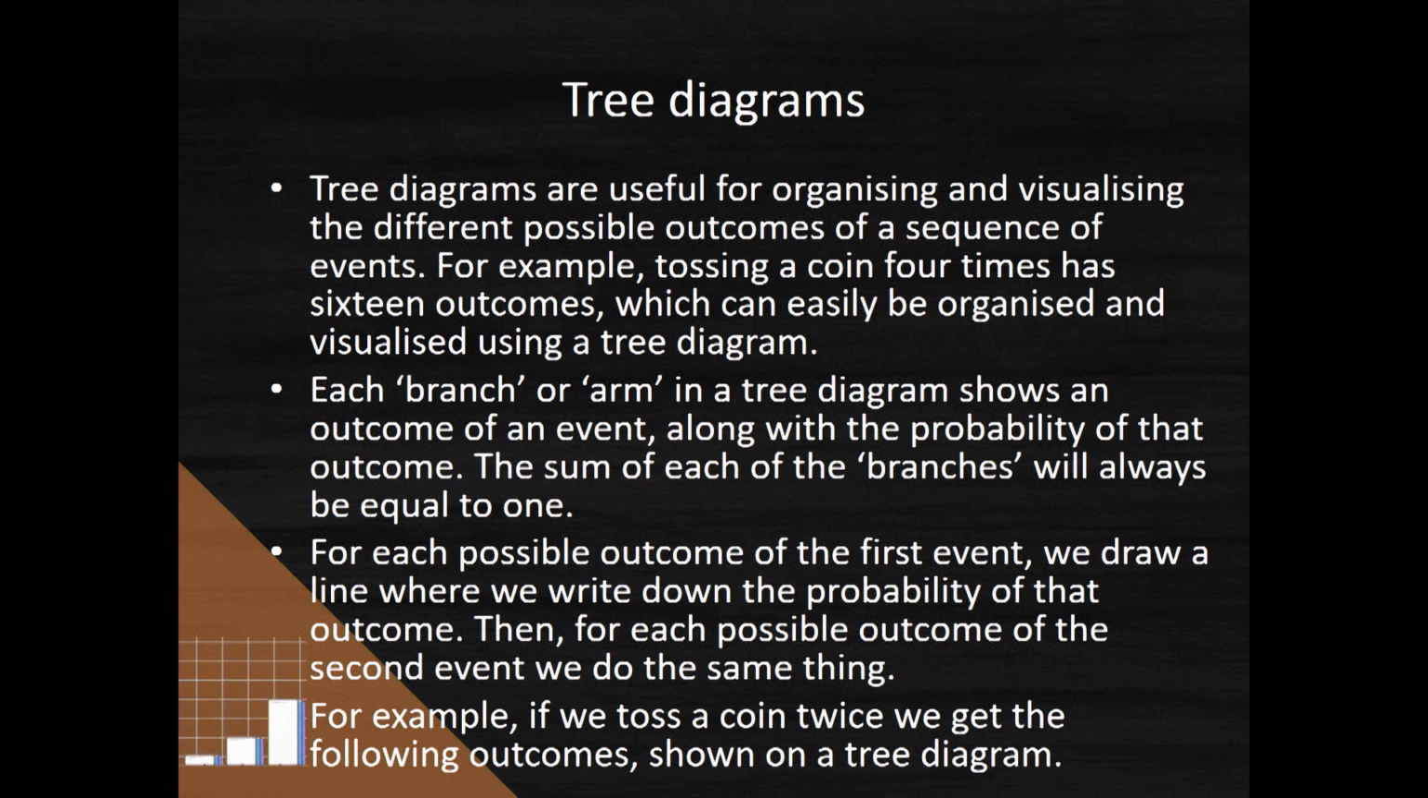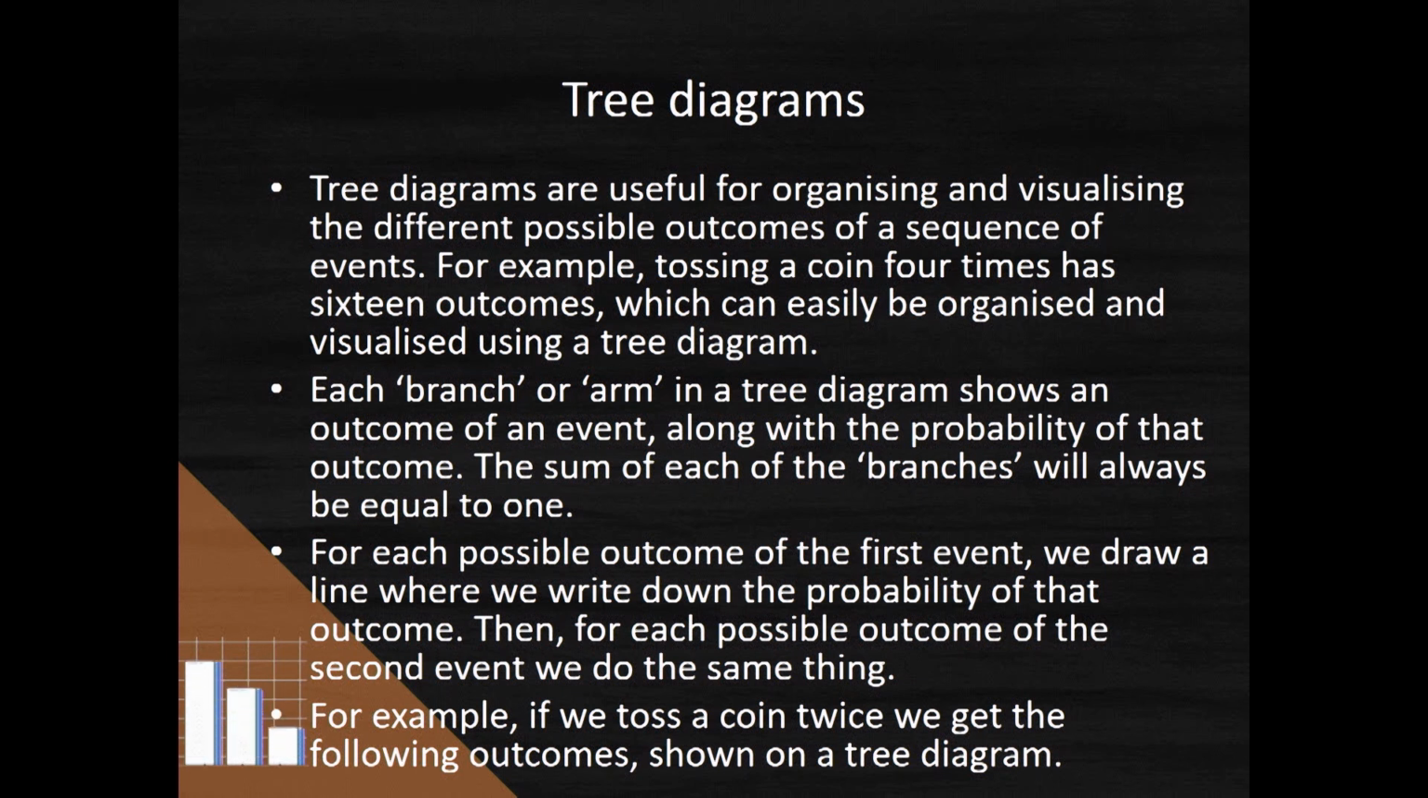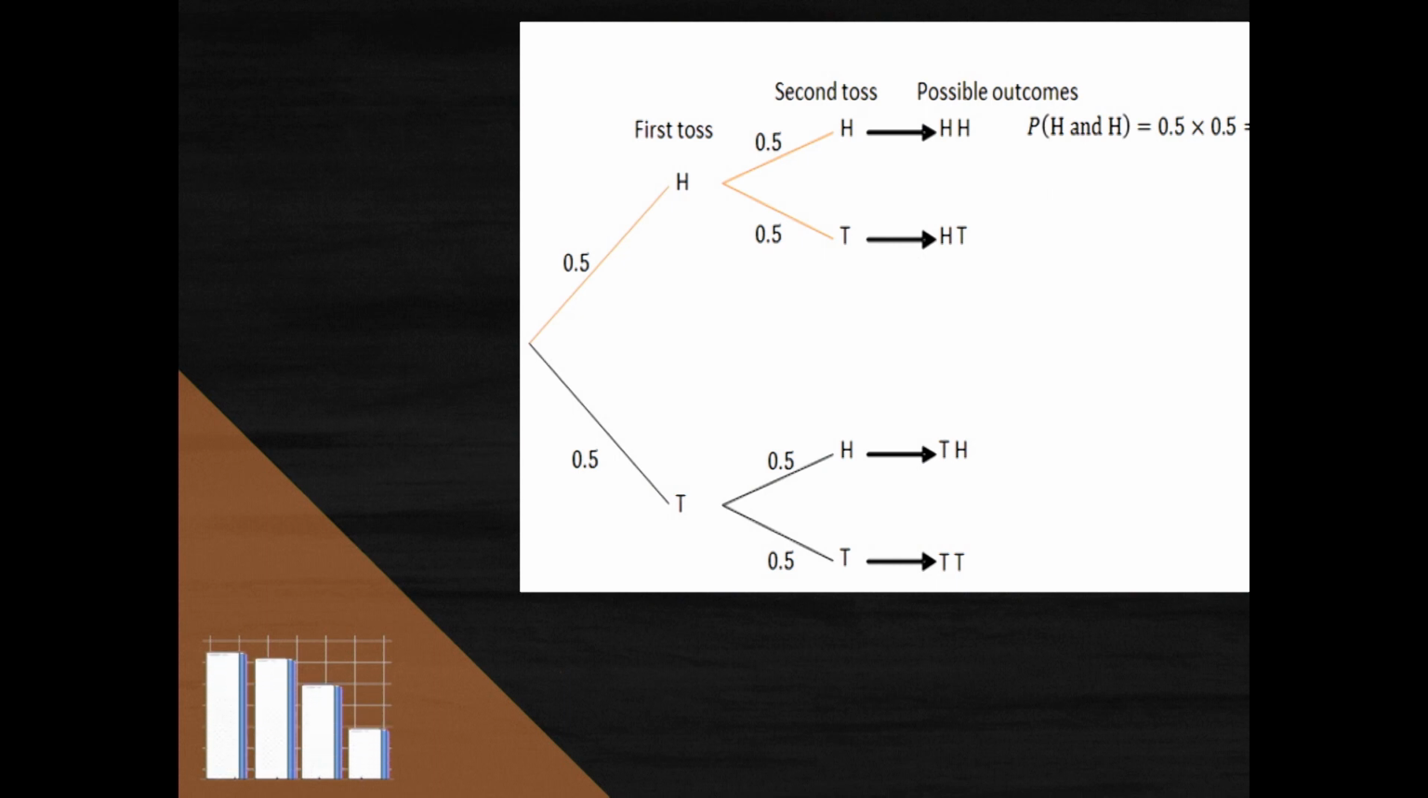When we look at the diagram, the way I like to think about it is if you take that diagram I'm going to show you just now and you turn it onto its side, or if you turn it so that it's sort of facing vertically, as you'll see just now, it kind of looks like a tree. So each branch or arm in a tree diagram shows us an outcome of an event along with the probability. So let's have a look at this. Say, for example, we're tossing a coin twice. We're going to get a tree diagram that looks like this.